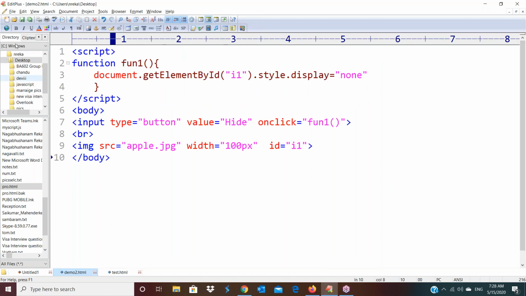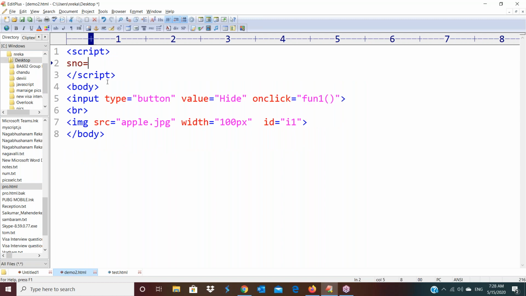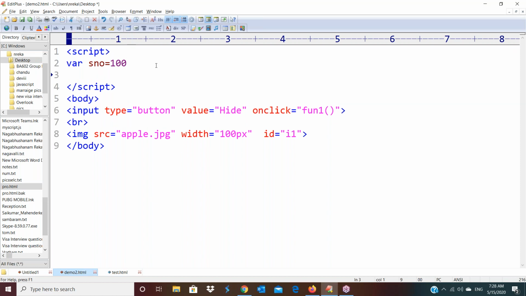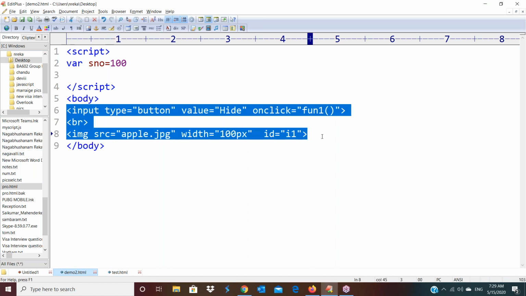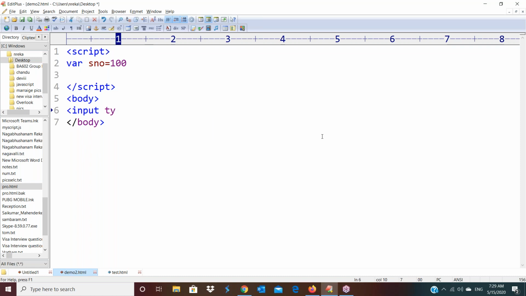So now, this is demo2.html. In this demo2.html, I have taken one variable, serial number equal to 100. In JavaScript, a variable should start with var, but it is not compulsory. Now one text box control I am taking, with type equal to text and an ID. Don't try to understand the code, just see the result. I am showing you a simple data binding example between JavaScript as well as AngularJS.